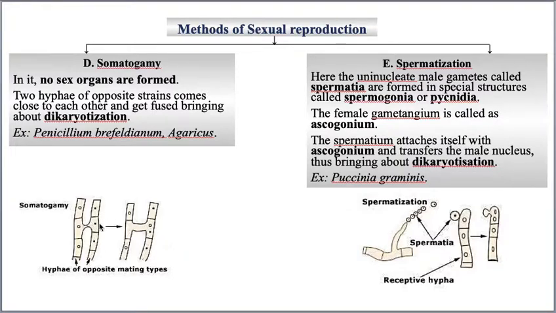The rest of the story you know, but what you need to understand in somatogamy is that the complete process is the same, but there is no special structure for the sexual reproduction. Here plasmogamy is same, karyogamy is same, meiosis is same, spore production is same, and spore dispersal is same by wind or water or human beings or birds, whatever it may be, and their germination is same. But the only difference is there are no special structures like antheridia, oogonia, progametangia. Yes or no? Then that is called somatogamy.